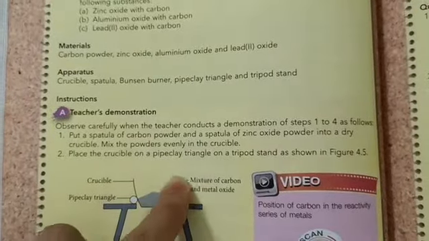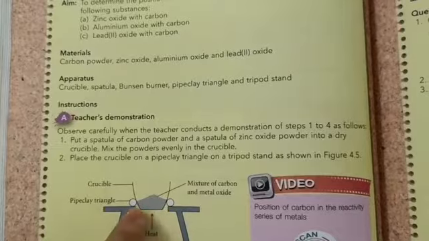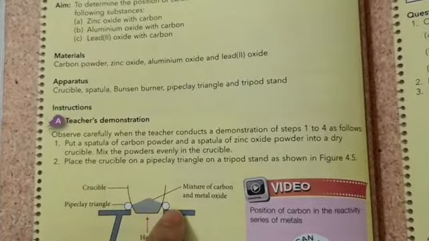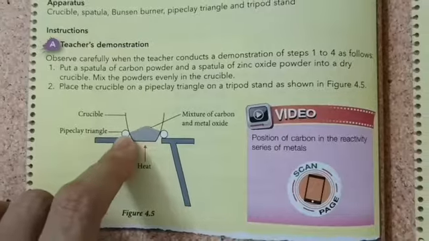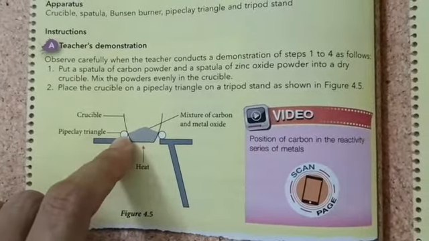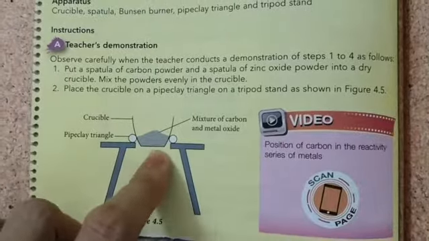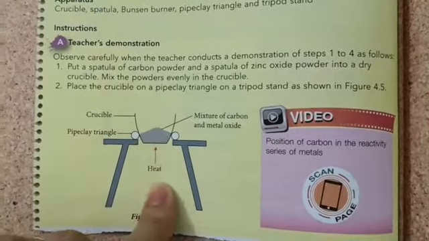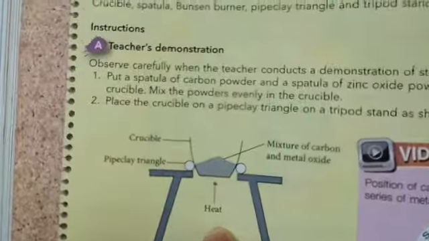This container here is a crucible. Place the crucible on a pipe clay triangle. In 2D drawing, you only see two circles, but actually it's a triangle that you put onto the tripod. Then heat the mixture strongly and observe changes.